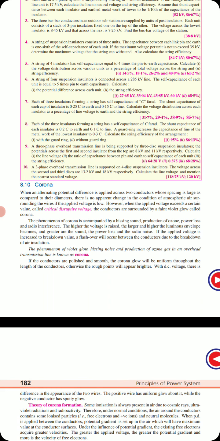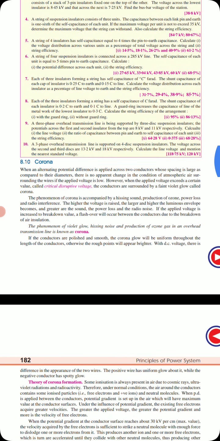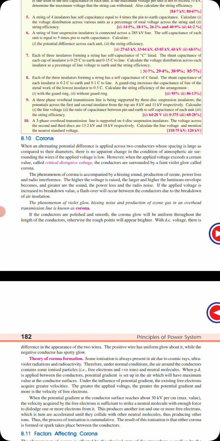If the applied voltage is increased to the breakdown value, a flashover will occur between the conductors due to the breakdown of the air insulation. So what is corona? Let us define it: corona is the phenomenon of violet glow, hissing noise and production of ozone gas in an overhead transmission line. This happens when the voltage exceeds the critical disruptive voltage.